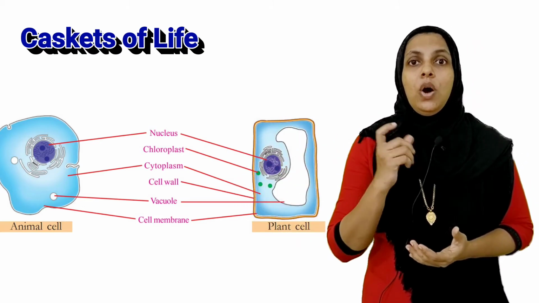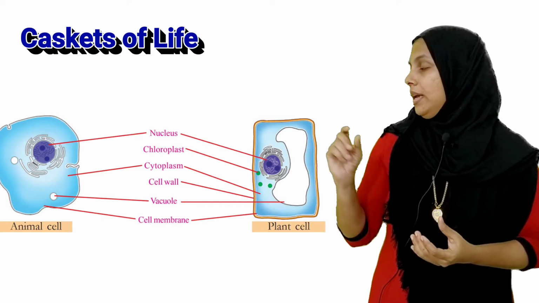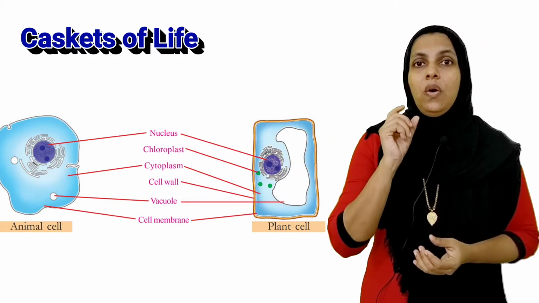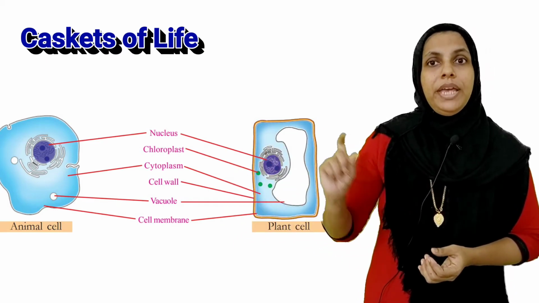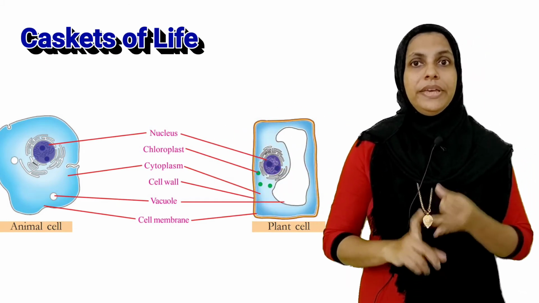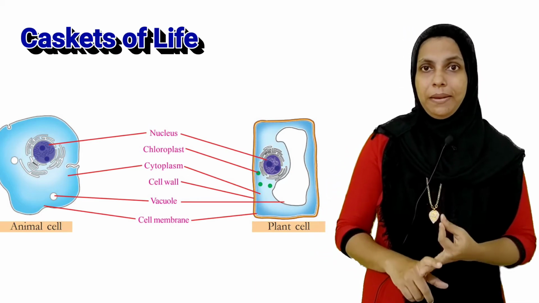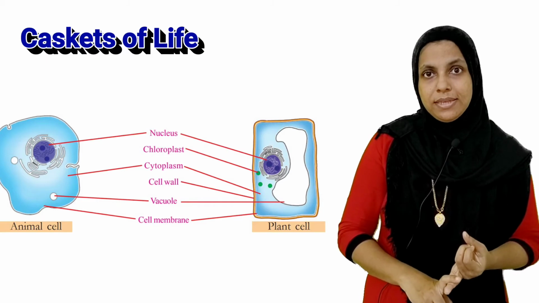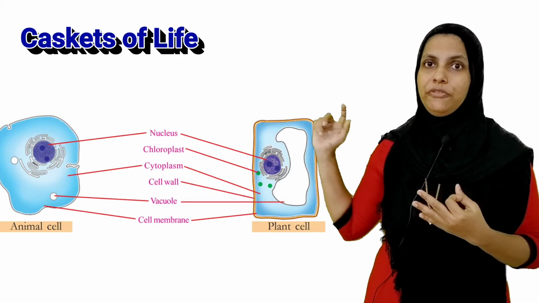And next one, chloroplast. What is chloroplast? Chloroplast is the green colored part. We can only see that in the plant cell. Cell wall also we can only see in the plant cell. Chloroplast and cell wall we can only see in the plant cell. Vacuole is big in the plant cell. And other things, cell membrane, nucleus, cytoplasm are the same in both of them.